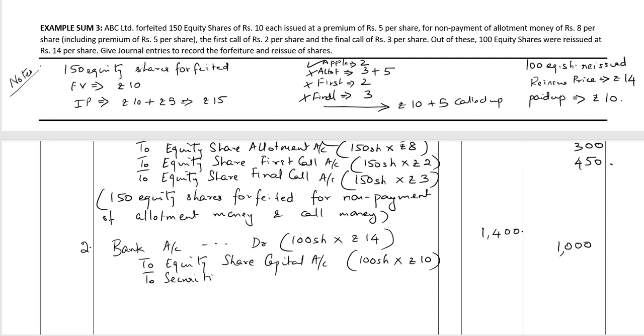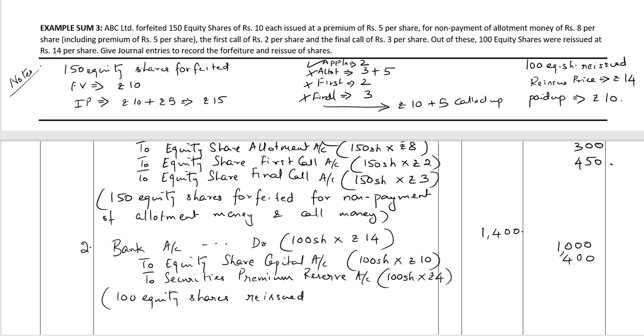To securities premium reserve account. The amount of premium, 100 shares multiplied by the difference between the reissue price of rupees 14 and the amount paid up, which is rupees 10, comes up to 400 rupees. Narration: 100 equity shares reissued at rupees 14 per share.